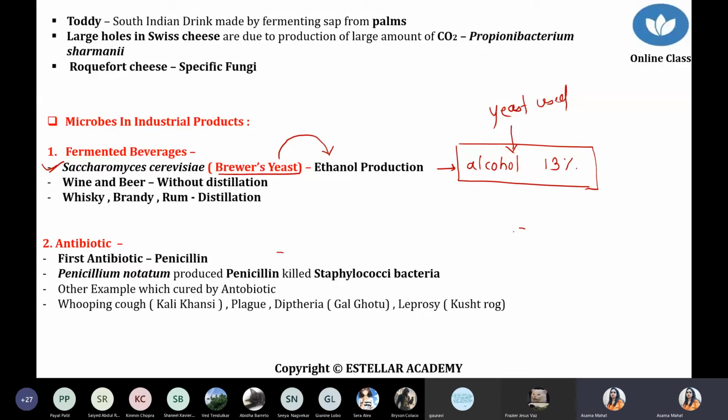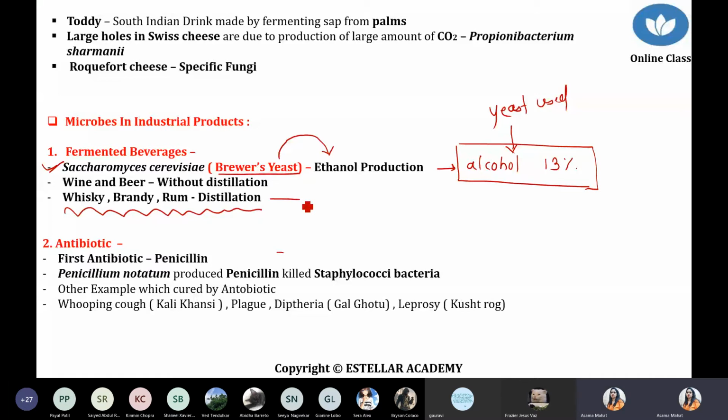But if we want more than 13% alcohol concentration, for example 14, 15, 20, 30, a higher concentration of alcohol, then you simply have to use the technique that is distillation. What is the meaning of distillation? Distillation means no use of yeast for alcohol production.